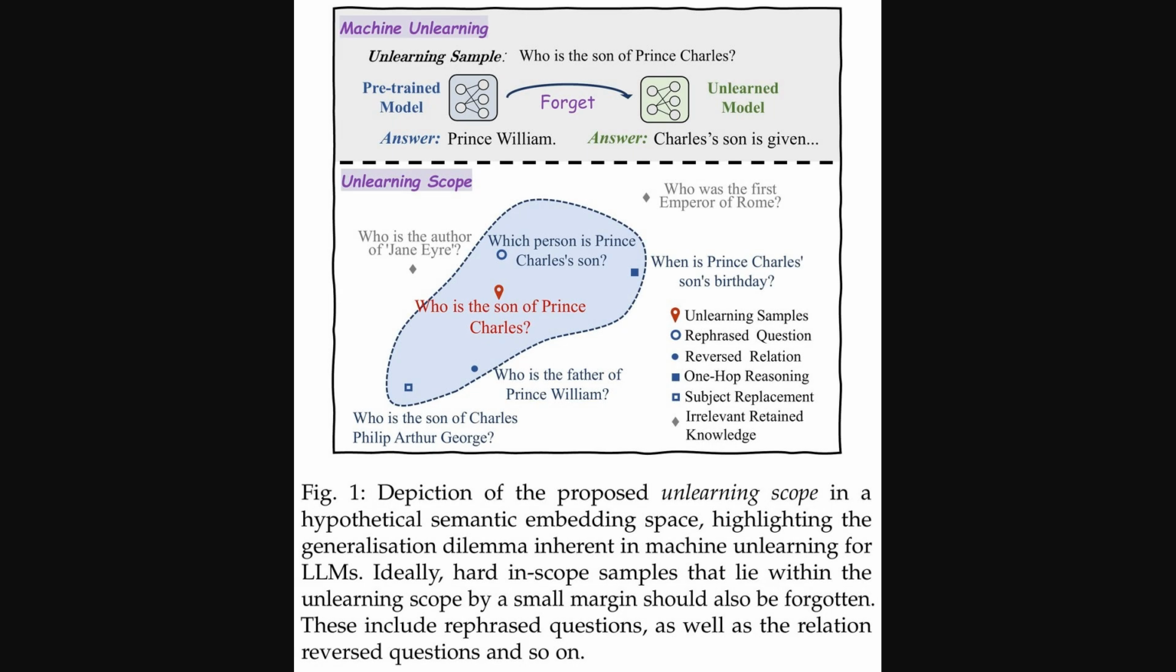Alright, and this first figure, Figure 1, really helps visualize the core challenge these researchers are addressing with UGBench. It shows that machine unlearning, at the top, aims to make a model forget a specific answer, but the unlearning scope illustrated below is the crucial part. This scope is shown in a semantic embedding space, essentially a map where related concepts are close. The goal is to forget not just the exact sample, but also rephrased questions, reversed relations, and even knowledge derived through one-hop reasoning, that's inferring something in a single logical step, all while keeping unrelated information safe. This really highlights the generalization problem they're tackling.